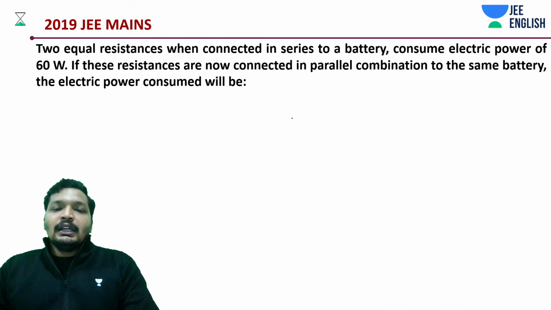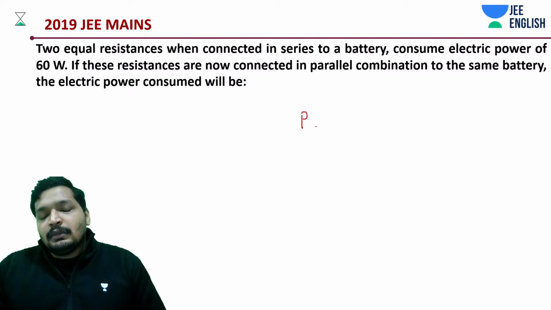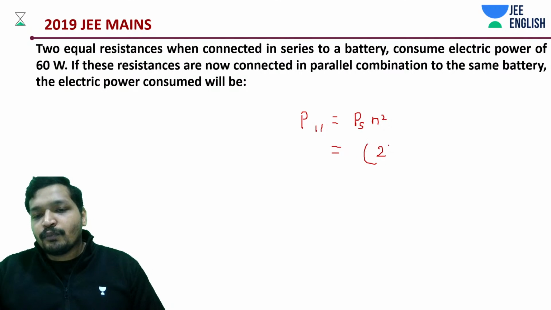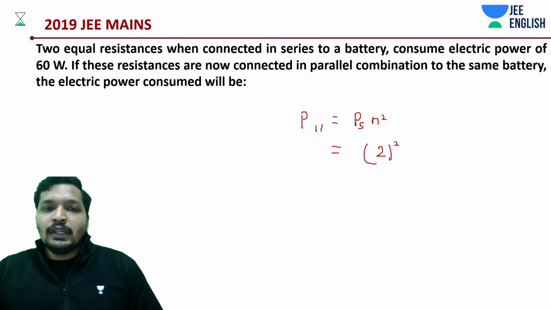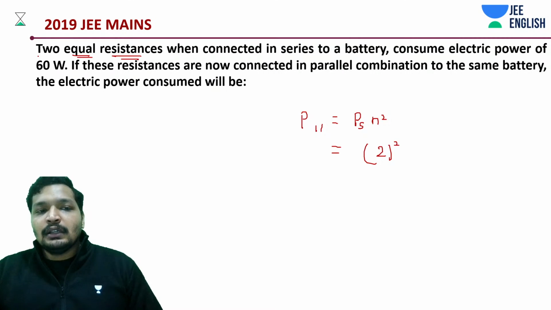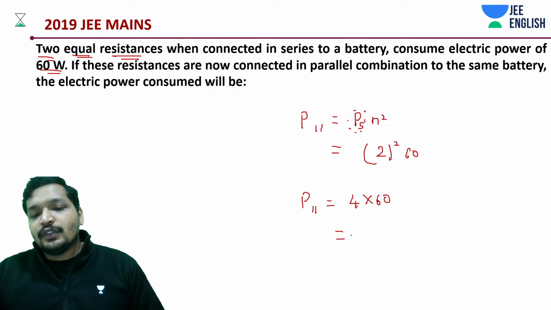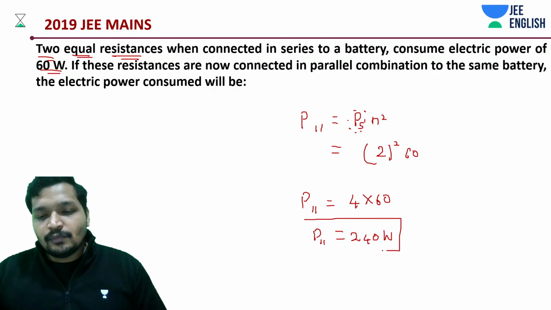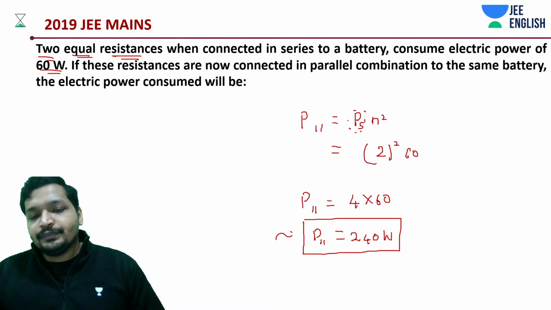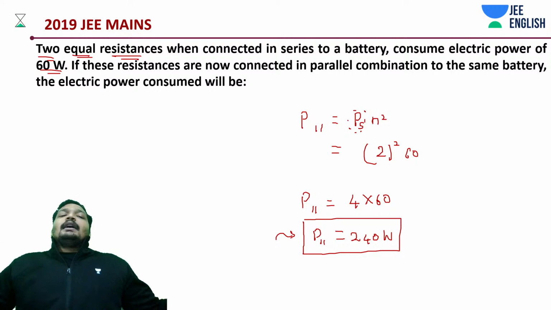It's going to be 240, right? In this case, P parallel is being asked, P series is given to you. N is 2 equal resistances, only equal, this is valid. And what is PS? 60. P parallel is equal to 4 into 60, that's going to give you 240 watts. Simple question, just a sample. I believe this was also very easy.